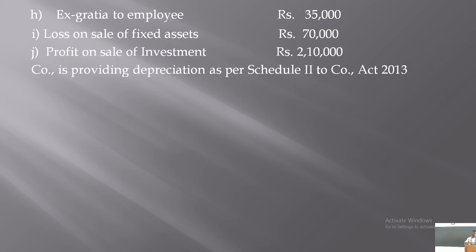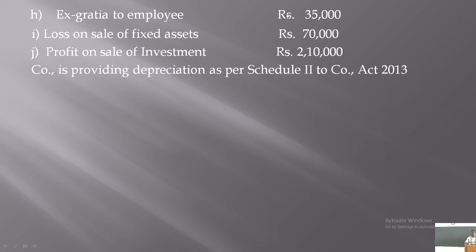But in this case, only the loss is given. In the case of the fixed asset, there is no return on value, no sale price, and the original cost of the asset is also not given. Therefore, we can assume that the total loss is of revenue nature.